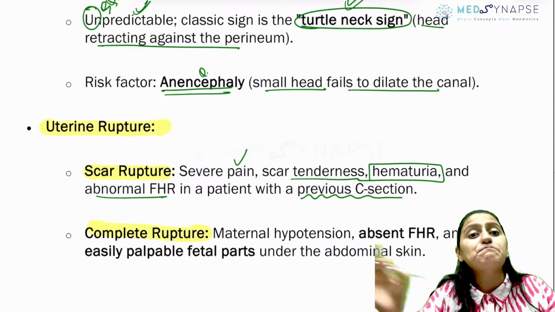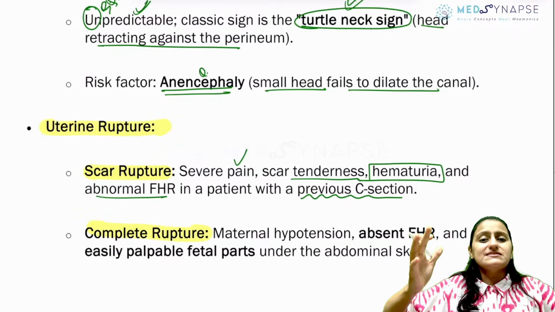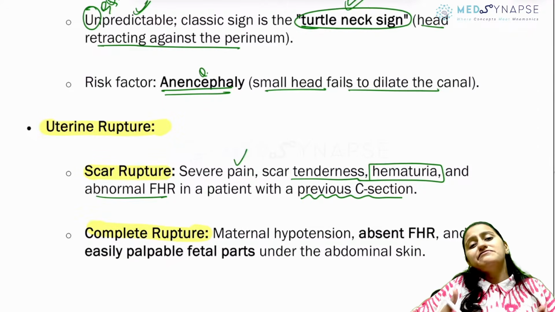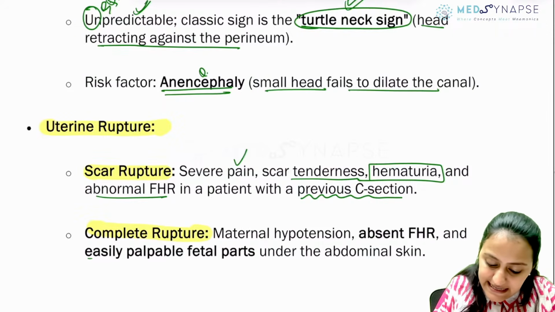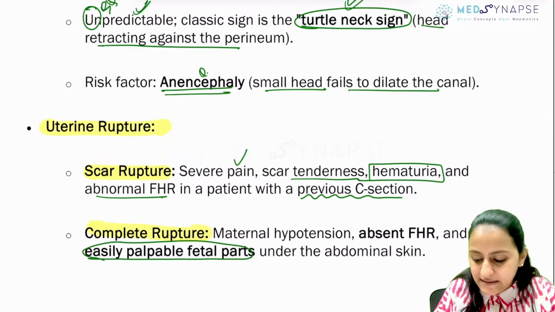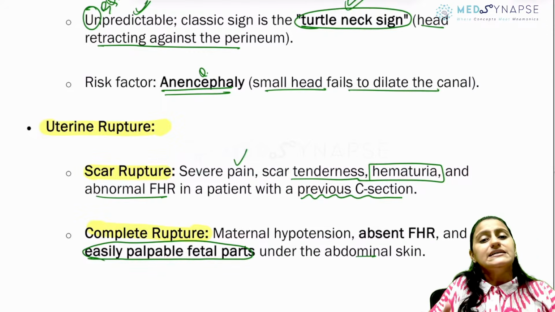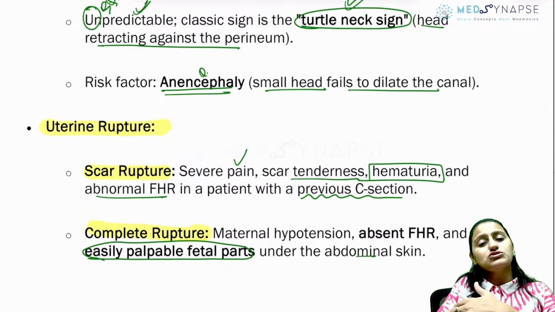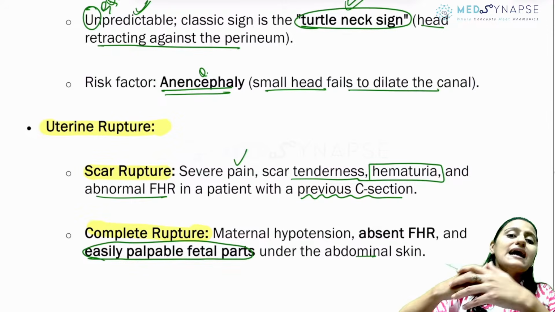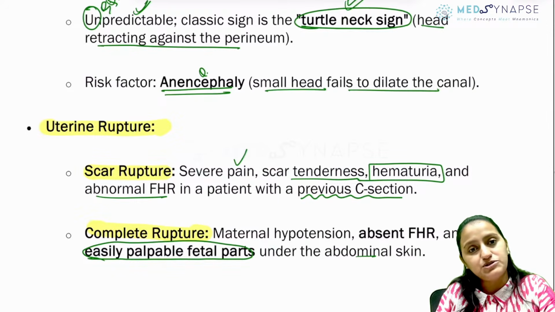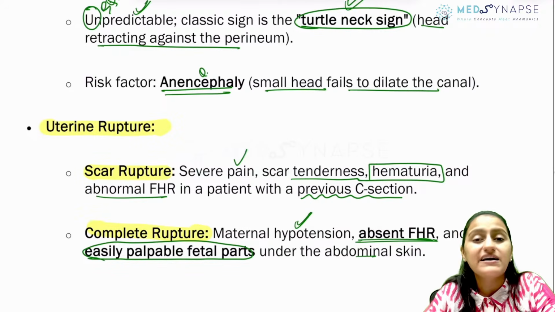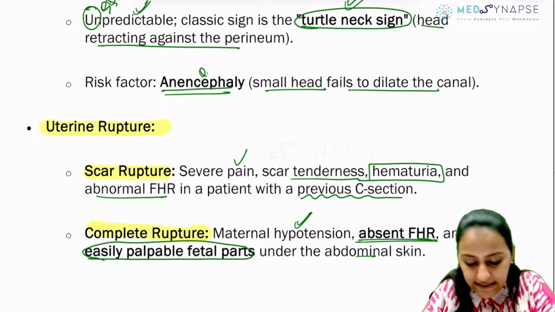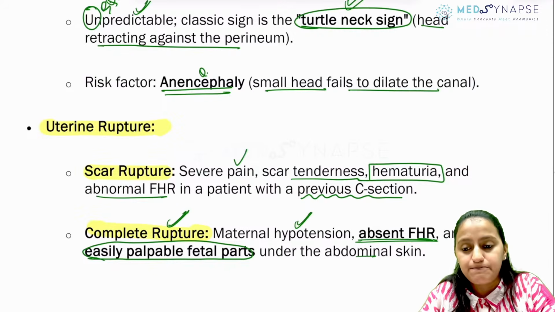While when there is complete uterine rupture, like the fetus is coming out, and that is why the fetal parts are felt very well, right? So remember that easily palpable fetal parts under the abdominal skin tells you that the fetus is now in close contact with the abdomen. That means out of the uterus, so there is uterine rupture. Because of that, the mother will go into hypotension and even the FHR will be absent. Okay, so this is suggestive of rupture.